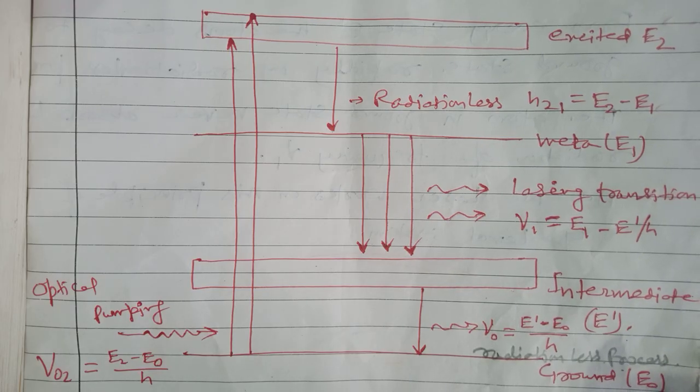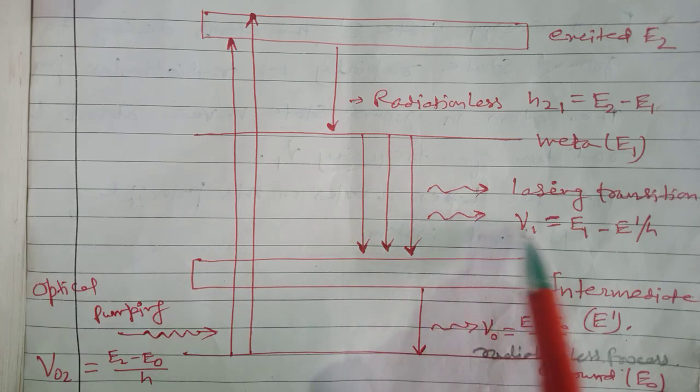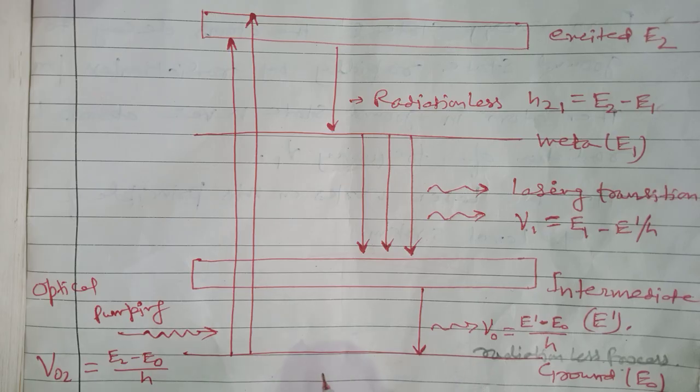So what is the problem with the three level laser? In three level lasers, many times the photon of laser light is absorbed by the atoms present in the ground state. So the continuous emission of the laser beam is interrupted.